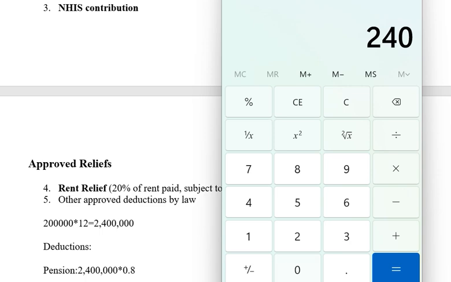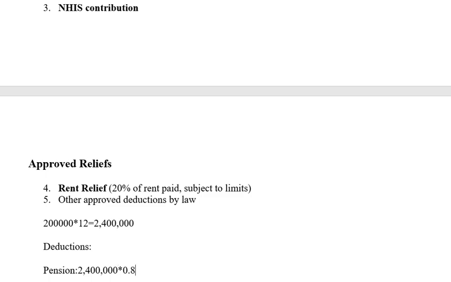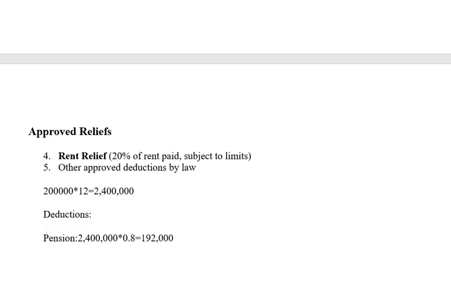Okay, 2.4 million multiplied by 0.08, and that will give you 192,000 naira. That's what you are contributing in a year. You understand? So this 192,000 is what you are entitled to. You're allowed to relieve it, that is, reduce your gross by this total amount. That's your pension contribution.